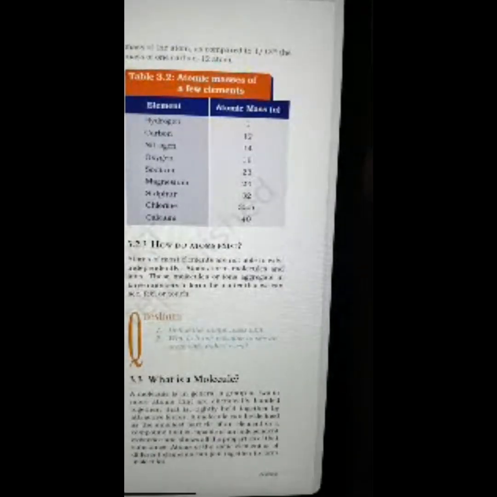3.2.3, how do atoms exist? Atoms of most elements are not able to exist independently. Atoms form molecules and ions. These molecules or ions aggregate in large numbers to form the matter that we can see, feel, or touch. Now, let's come to the in-text questions. Define the atomic mass unit. Why is it not possible to see an atom with naked eyes?